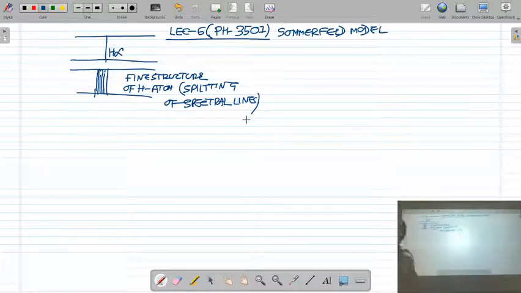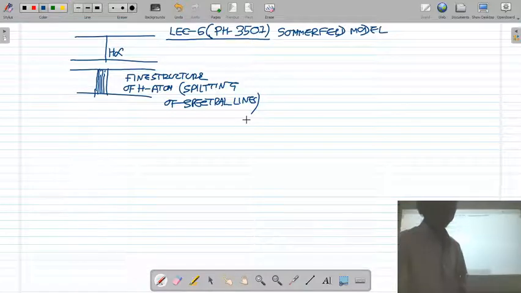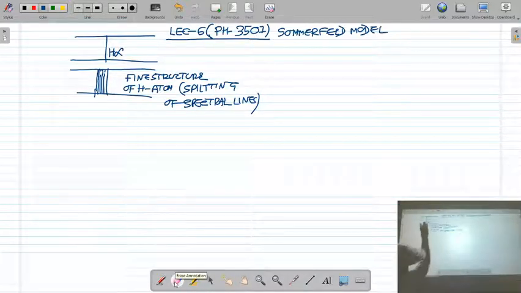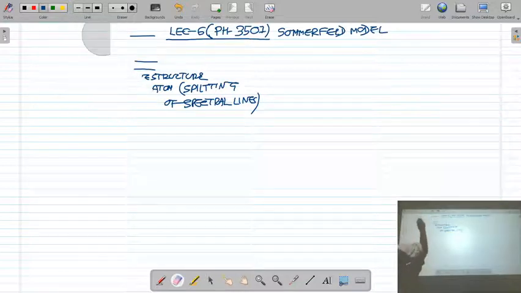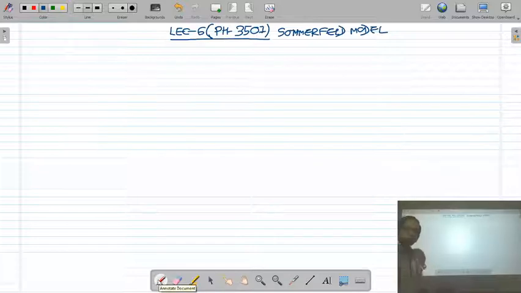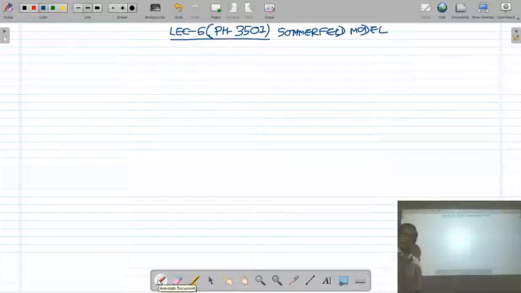So to explain the splitting of the spectral line into several lines, Sommerfeld assumed the elliptical orbit of the electron around the nucleus. According to Sommerfeld, we consider the elliptical orbit of the electron around the nucleus, in which we consider the nucleus at one center, one focus of the ellipse.